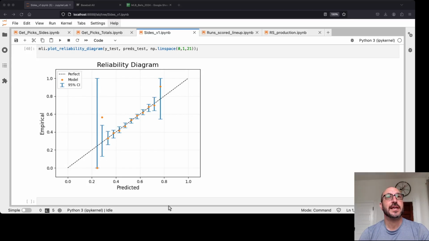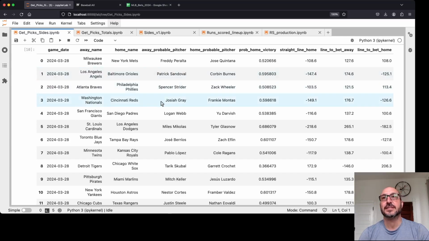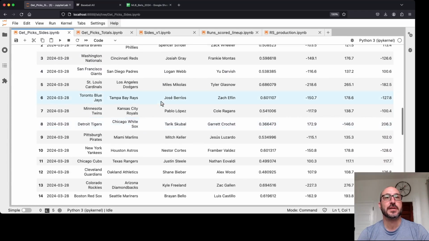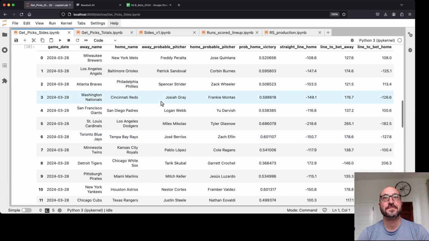So let's get into now this season and what we've got. I'm able to pull up very easily now all the games on tap for tomorrow. So you see we've got 15 games numbered 0 to 14 on the left. And these are the teams, the starting pitchers, and my model's probability for the home team.